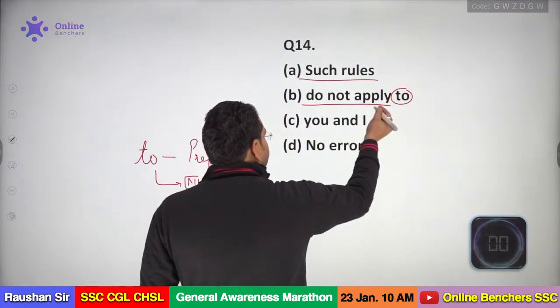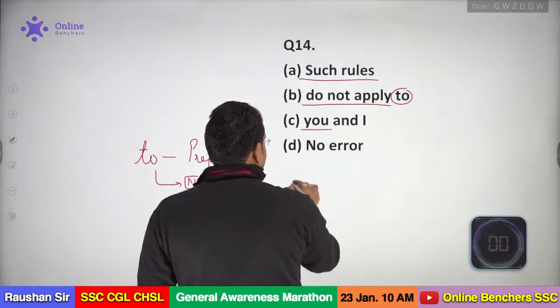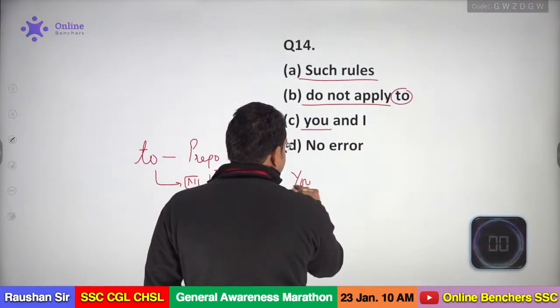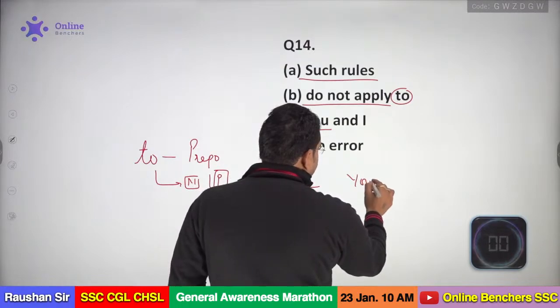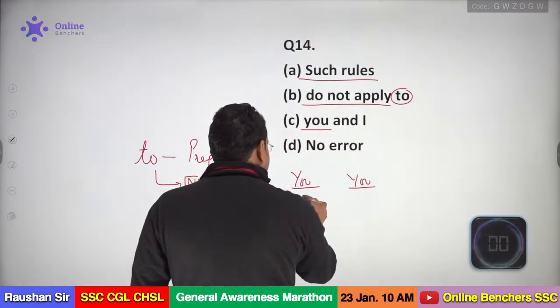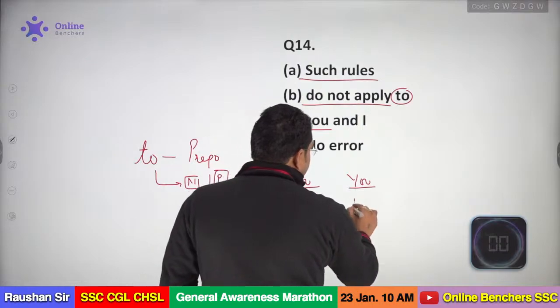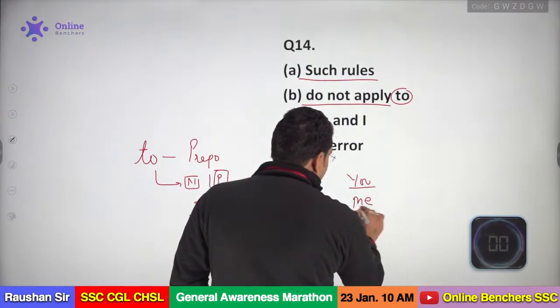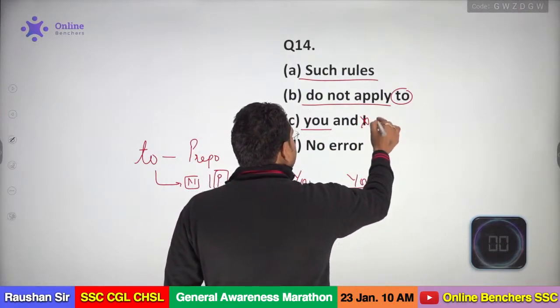Here should be the object of this preposition, so you, and we have "you" as the subjective case and "you" is the objective case of this pronoun. Okay? When you check "I", "I" will be the subjective case and "me" will be the objective case. I hope so correct. So the correct answer will be me.